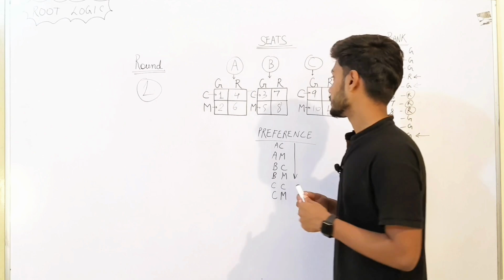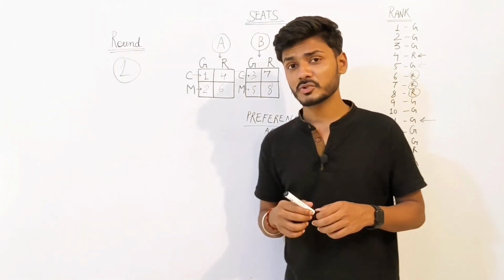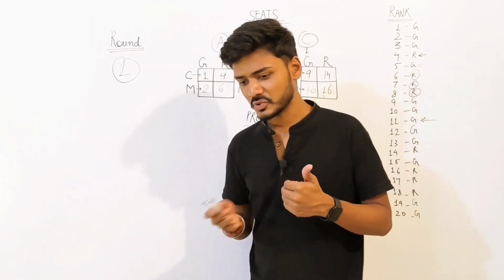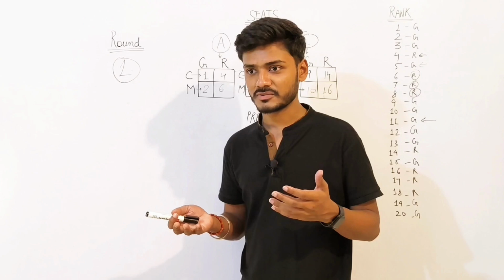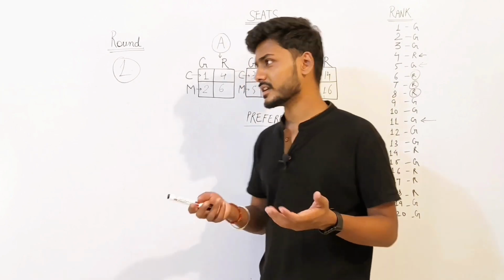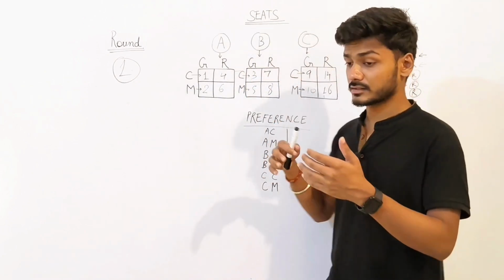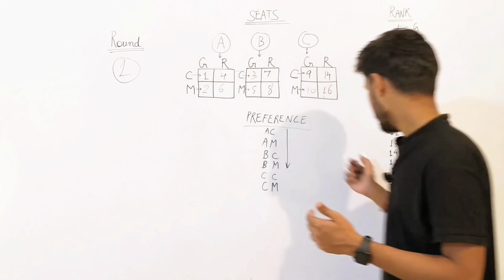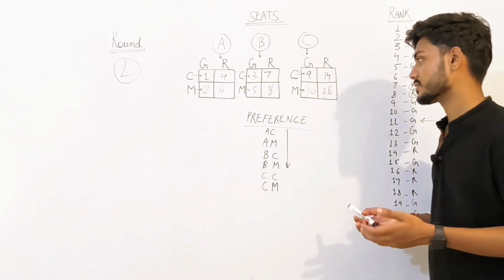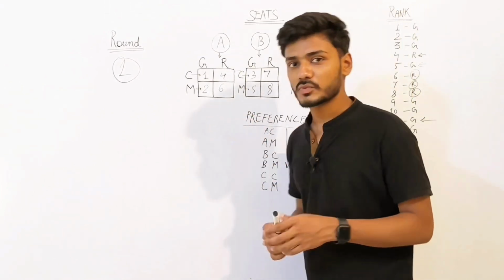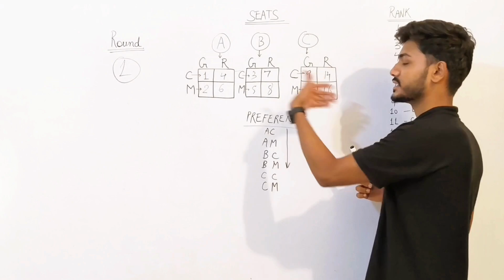So what do they do? Now here comes a big question. How do rounds actually go on? You've heard of 6 rounds, 7 rounds. So how does it happen that seats remain vacant, and how do other students get a chance? So what actually happens, you are seeing that all seats are full, right?